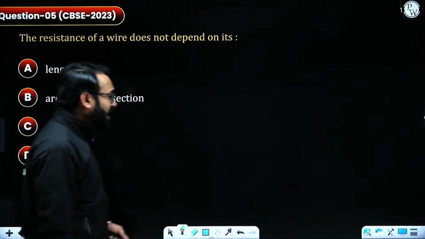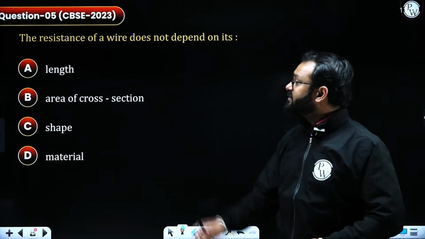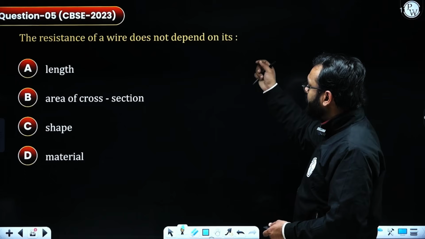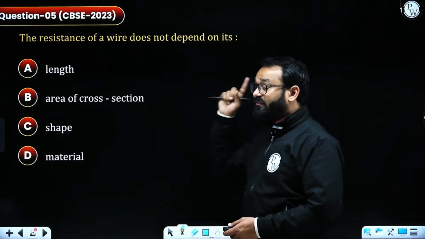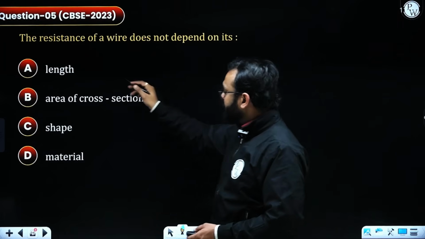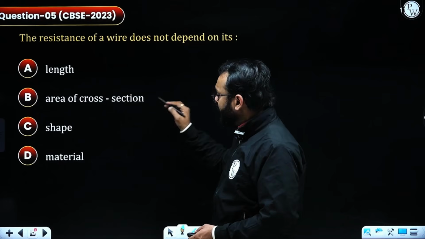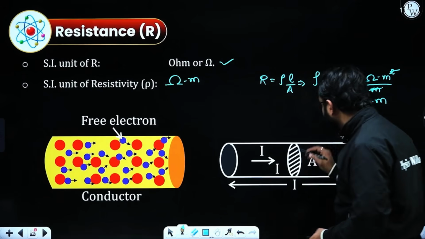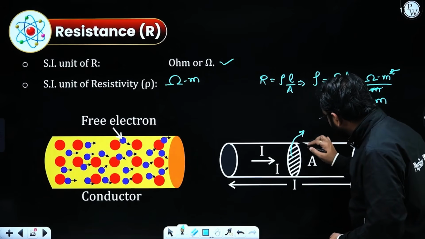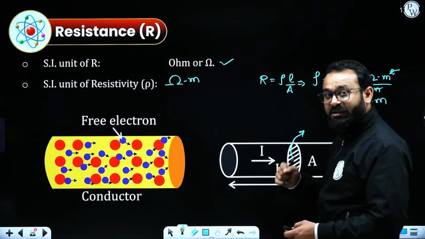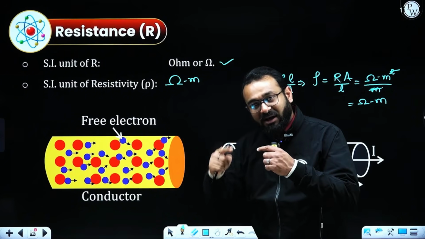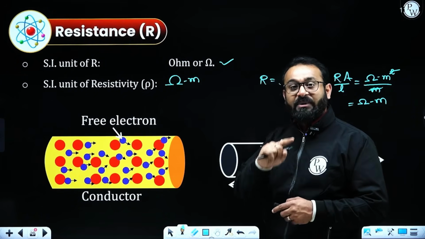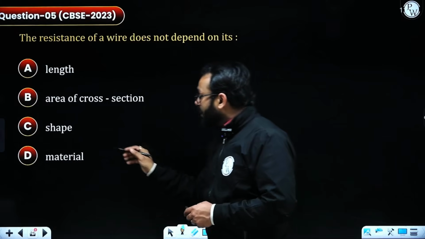Moving further, we have one question. It says the resistance of a wire does not depend on what factor. So length, it depends. Area, it actually depends. Shape, so in the previous diagram the area was clearly mentioned. If this is circular, we need to calculate the area of the circle, that is pi r square. So it also depends upon the shape.